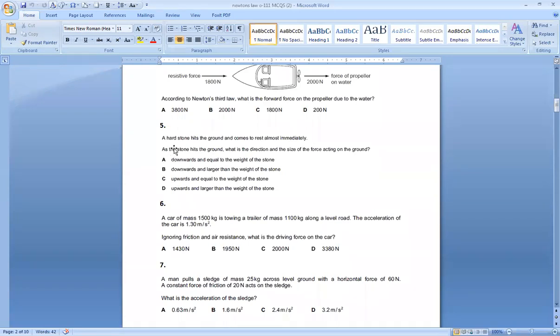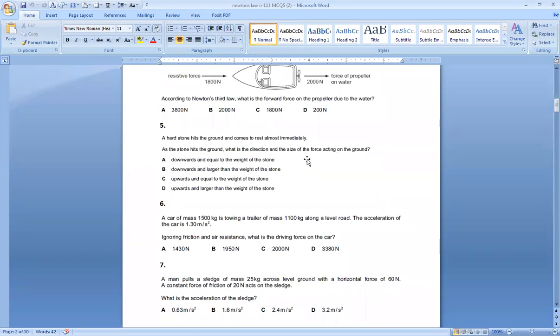Number 5 says a hard stone hits the ground and comes to rest immediately. As the stone hits the ground, what is the direction and size of the force acting on the ground? When it hits the ground, definitely the force will be downward because it is moving in the downward direction. Its weight also acts downward.